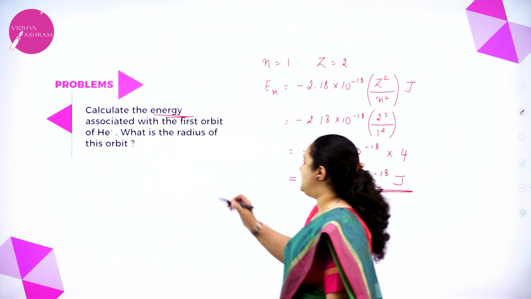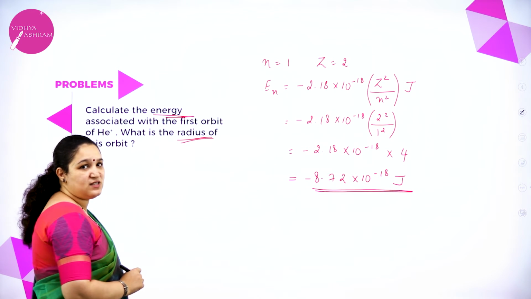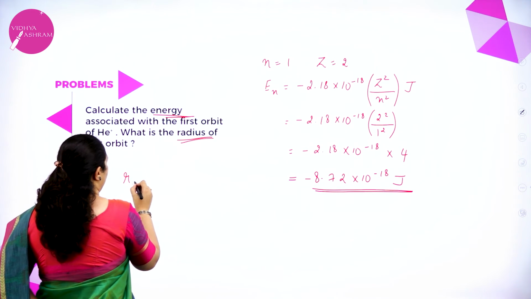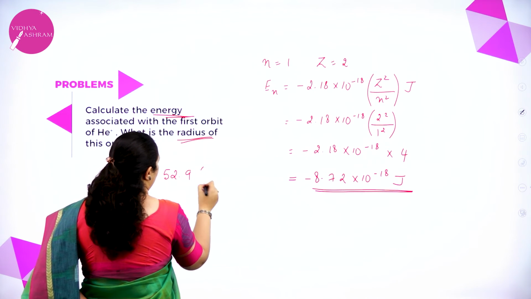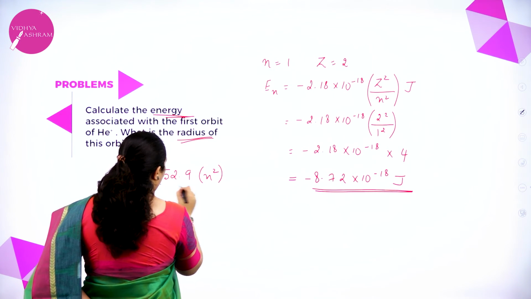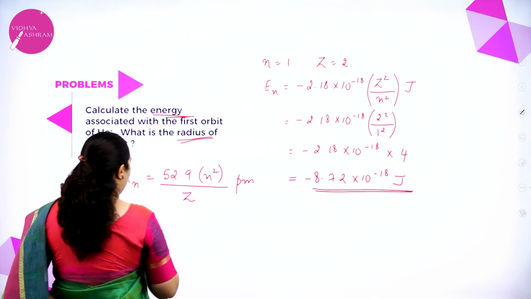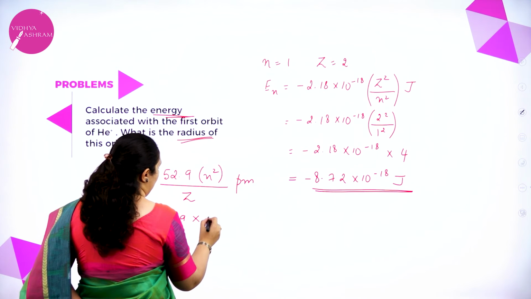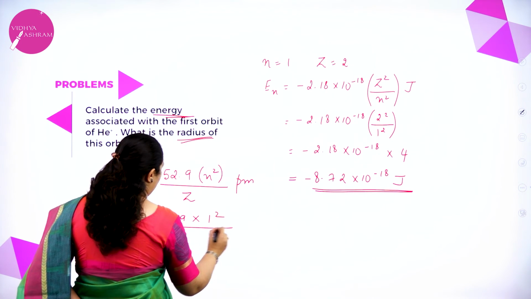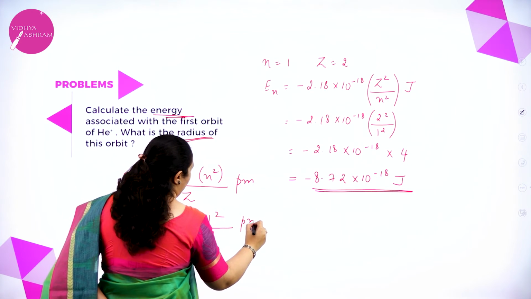Now what you have to calculate second? You have to calculate the radius also. Formula for the radius is Rn is equal to 52.9 n square by Z. Picometer is the unit. Okay. So it is 52.9. What is n? First orbit. So 1 square divided by Z, which is what? Atomic number is 2. Picometer.